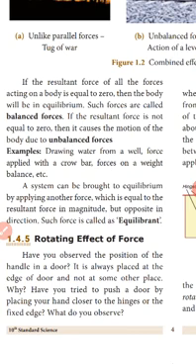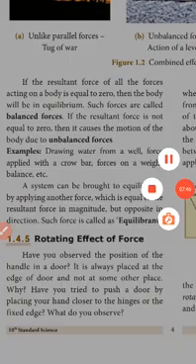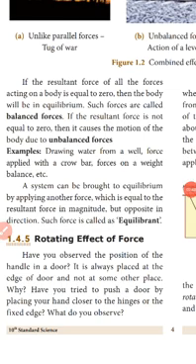of unbalanced forces. Then the other important topic, equilibrium. A system can be brought to equilibrium by applying another force which is equal to the resultant force in magnitude but opposite in direction. Such a force is called the equilibrant. So equilibrium means a state in which opposing forces are balanced. Thank you, students.